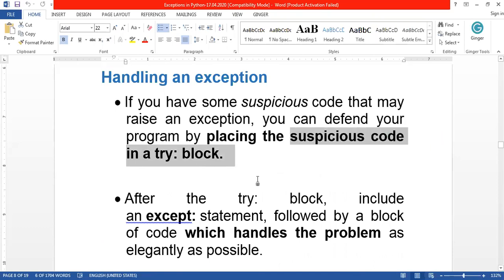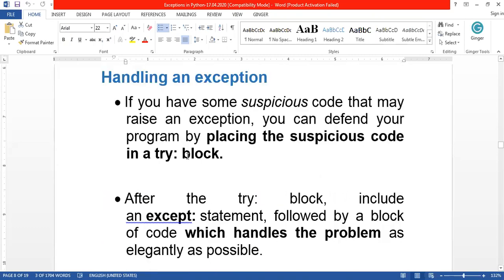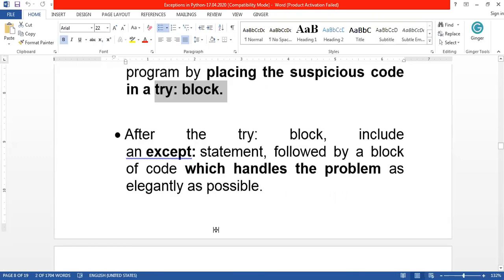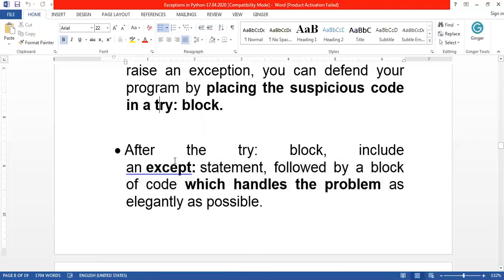If any error occurs in the try block, automatically the except block will be executed. The except block will have the code to intimate or handle the error that occurs in your program. That is the usage of the try block and the except block.